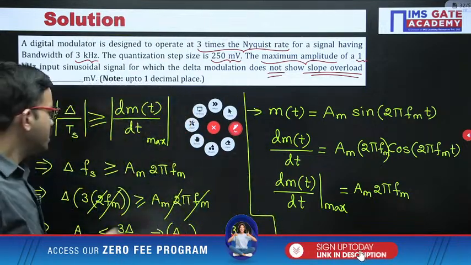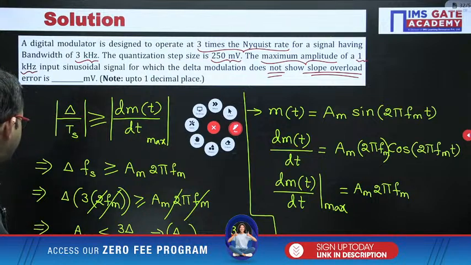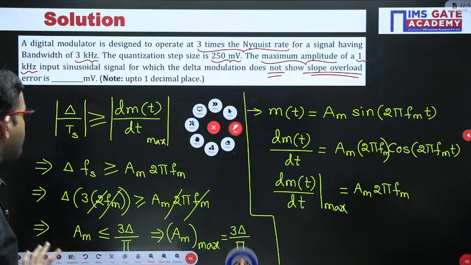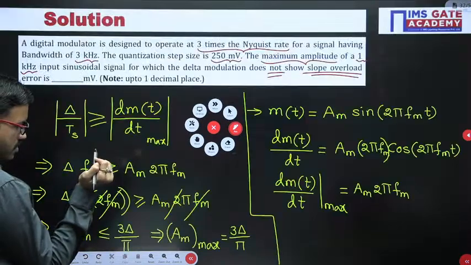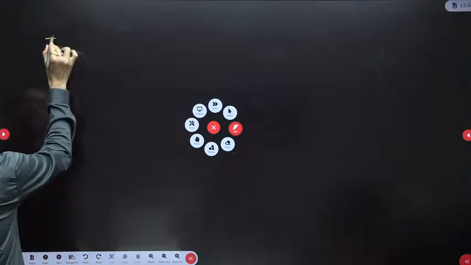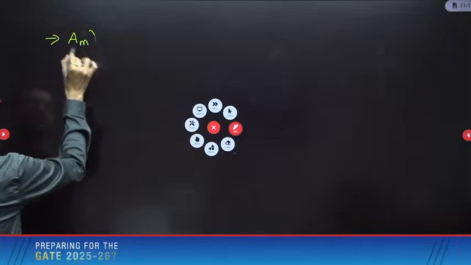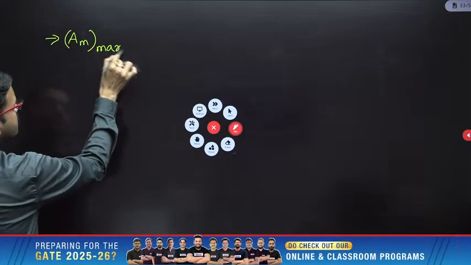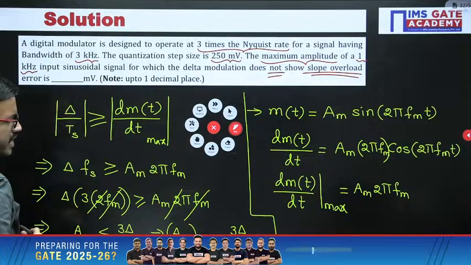Now in this equation substitute the given data, that's all. Am max equal to 3 delta by pi.